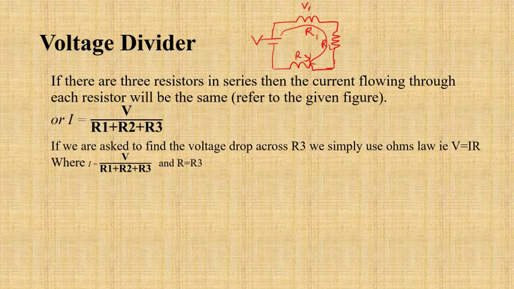Let's take the voltage across R3 here. Let me call this V3, the voltage drop across R3. We can get it from here. I is equal to V divided by R1 plus R2 plus R3. Sorry, I've just written it wrongly here. Let me just restart what I said.